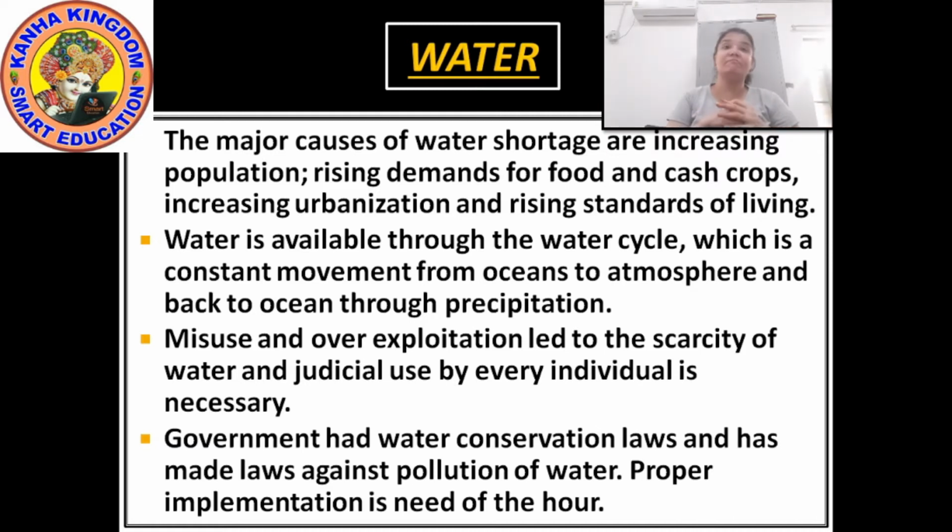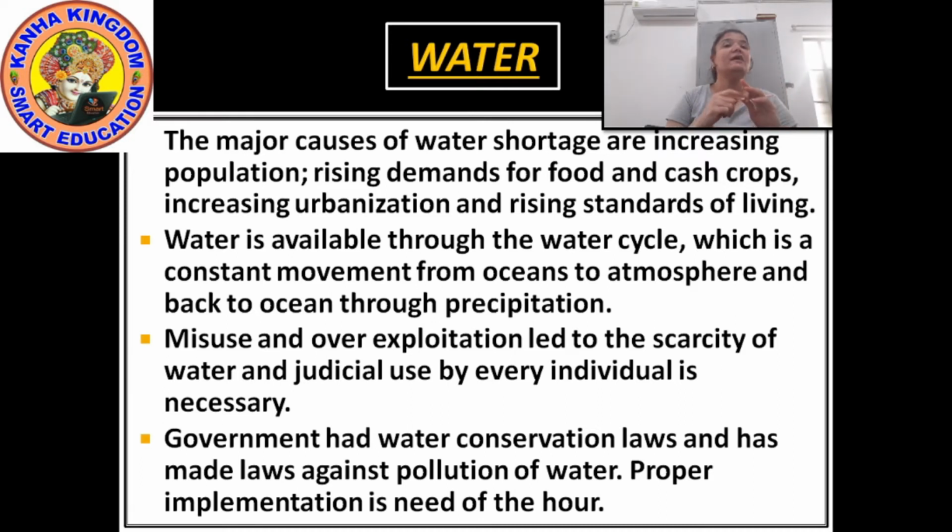Now the other reason for the water shortage is water pollution also. We have the water on the land, but if that water is polluted, it cannot be used. The water cycle is available, as I have told you, in constant movement. Whatever the reason, this water cycle is going to continue till the universe is there.